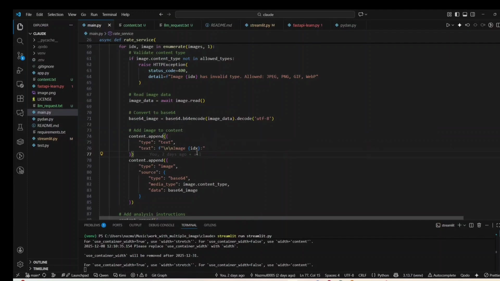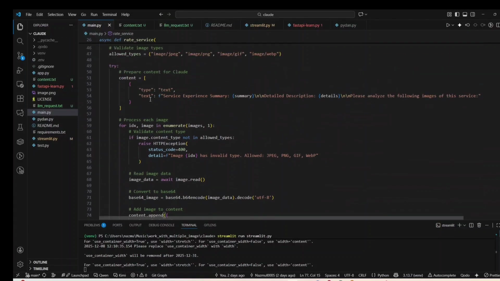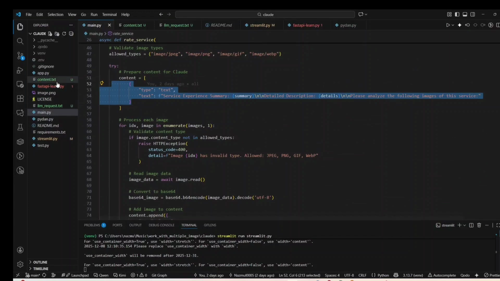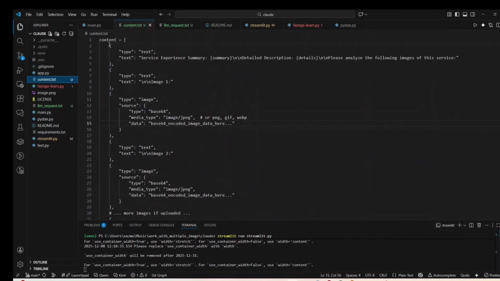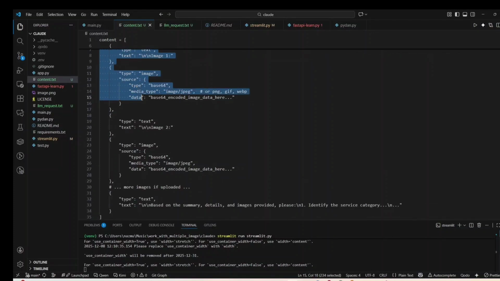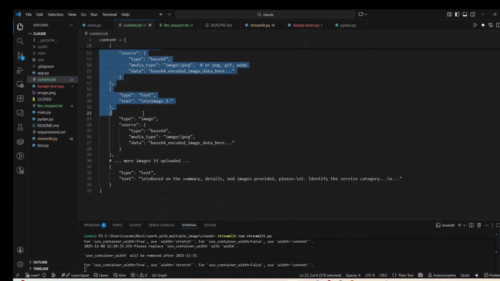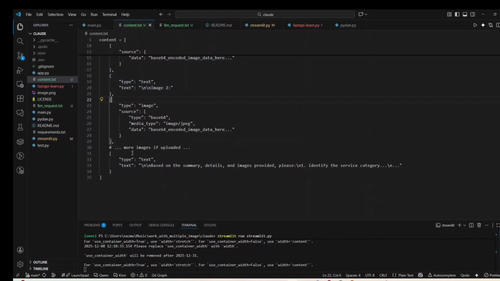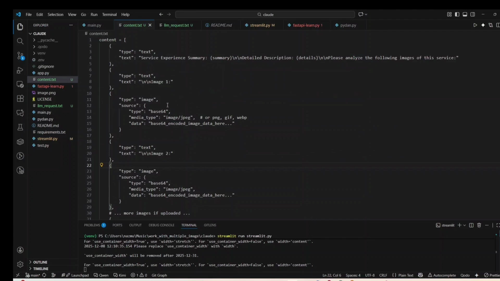So first I append my summary and the details, then I append the images one by one. This is what the final content looks like. Here you can see the text where the summary and details are mentioned, and after that each base64 image is appended as a dictionary. So this is the final content. My content is now structured, but this is only part of the messages.